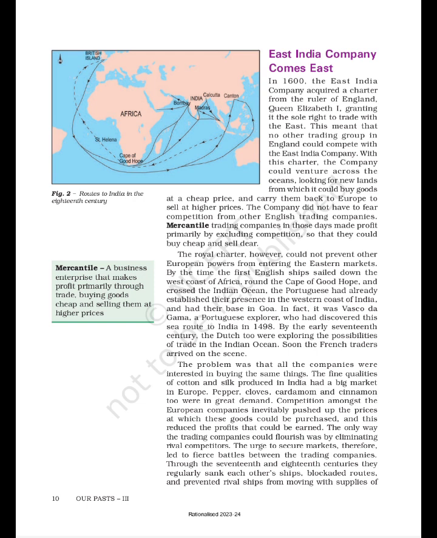The Royal Charter, however, could not prevent other European powers from entering the eastern markets. By the time the first English ships sailed down the west coast of Africa, round the Cape of Good Hope, and crossed the Indian Ocean, the Portuguese had already established their presence in the western coast of India, and had their base in Goa. In fact, it was Vasco da Gama, a Portuguese explorer, who had discovered the sea route to India in 1498. By the early 17th century, the Dutch too were exploring the possibilities of trade in the Indian Ocean. Soon the French traders arrived on the scene.